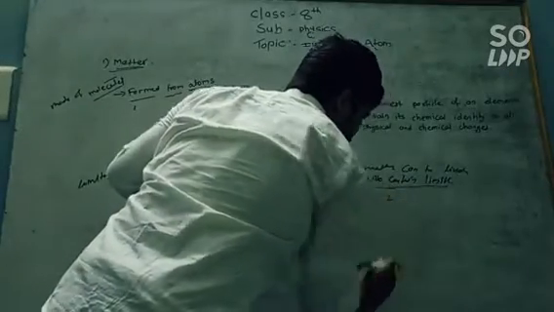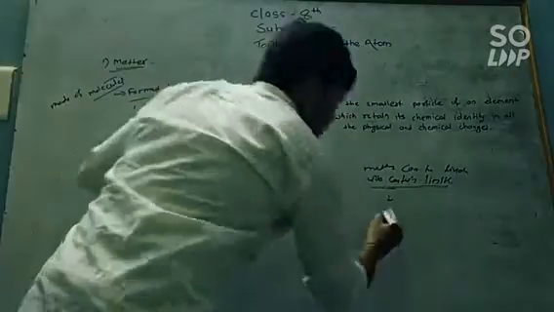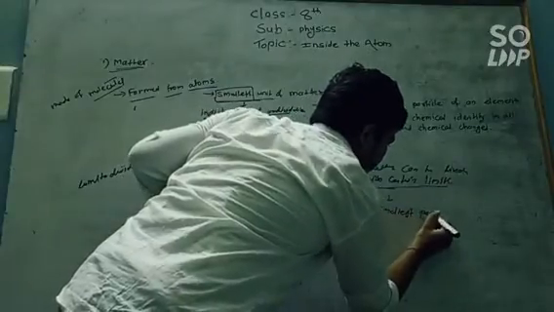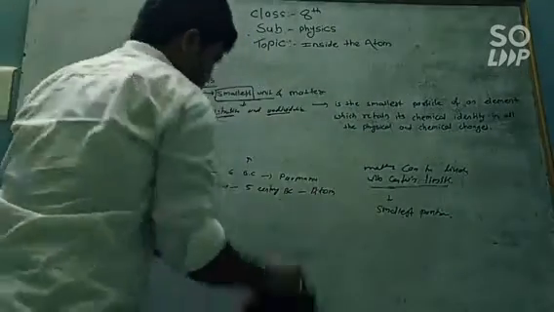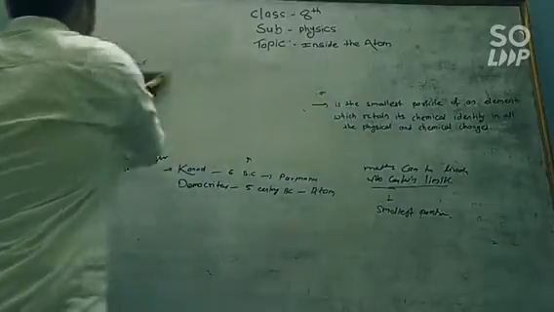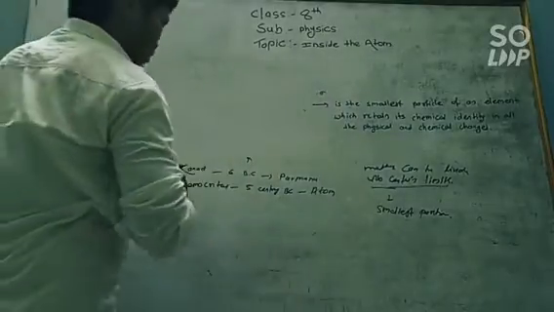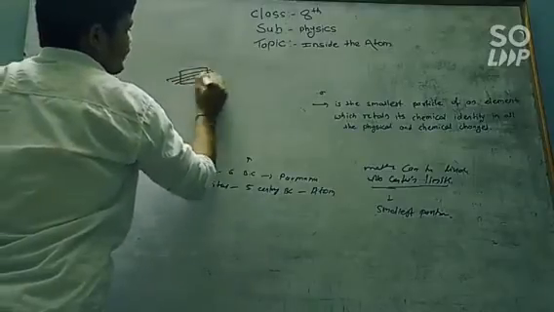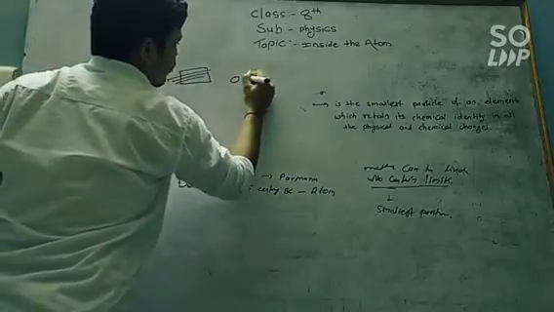When the destruction or division of matter stops, we get the smallest particle. For example, when we divide matter, we get the smallest particle, that is molecules.